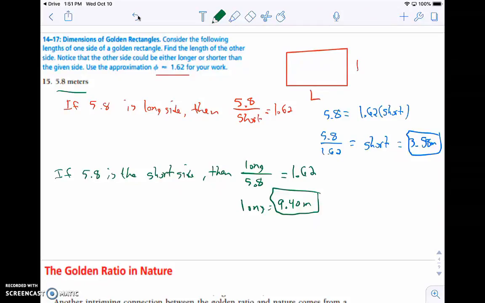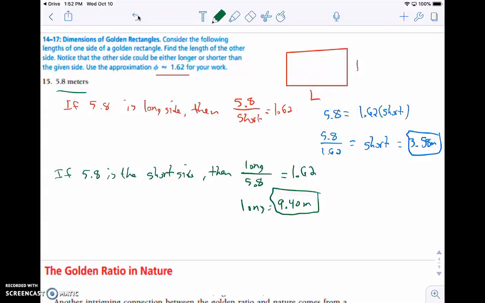And that's how we can use this golden ratio to find missing sides of a rectangle or missing lengths of a line segment, when we know that the golden ratio is always about 1.62; 1.618 is one that was commonly used when I was going through my math courses.